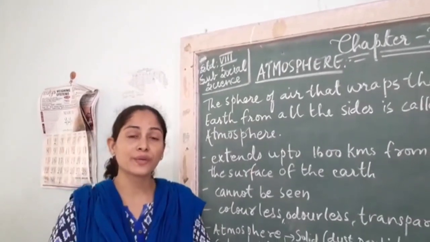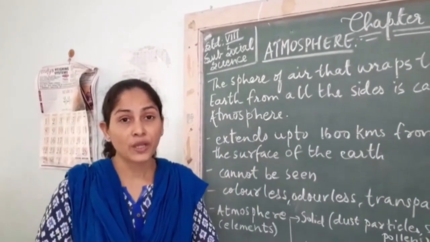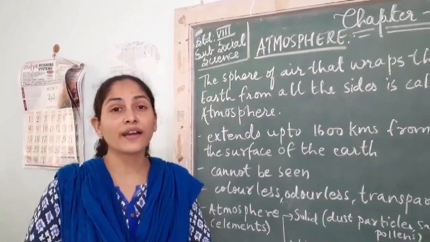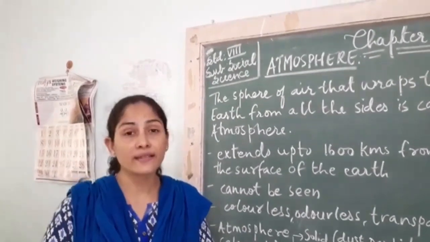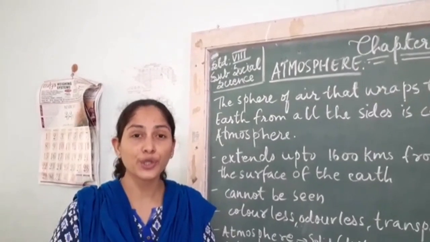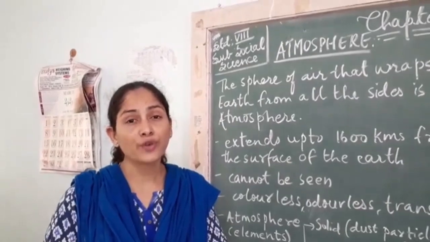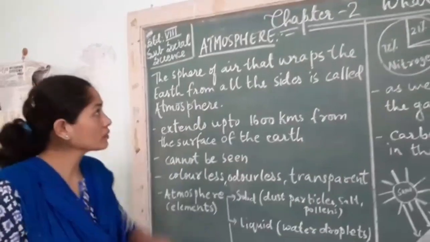What is atmosphere? The earth is surrounded by a layer of air that is known as atmosphere. It is very important for the survival of all the living beings, and it has life-giving gases also, like oxygen for human beings and animals and carbon dioxide for plants. So let us go through the atmosphere.